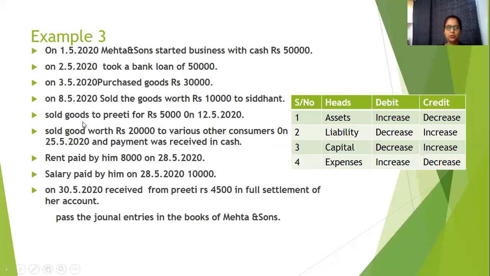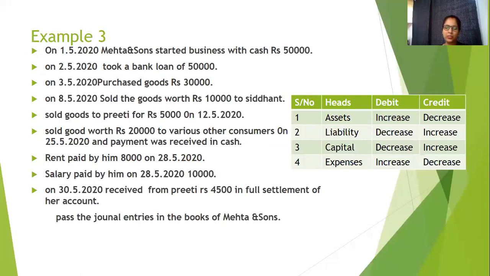This sold goods to Preeti. So when Preeti comes into the picture, this time it is not related to getting or giving, it is related to promise. So we get a promise from Preeti that she will be paying rupees 50,000 later. So this promise we are receiving. So Preeti's account will be debited, and what are we giving? We are giving goods. So goods account will be credited. So in this way also we can do journal entry. Similarly, bad debt is a loss, so it is debited. In this manner also we can do journal entry.